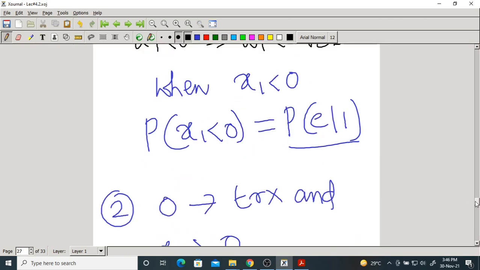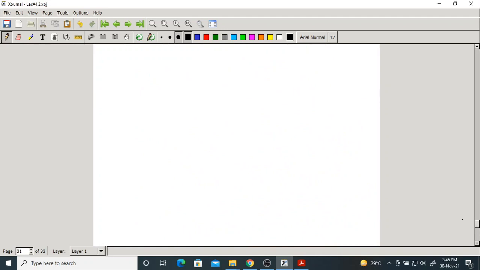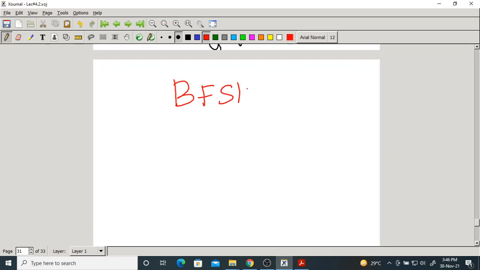Now let us go to the next modulation scheme, that is BFSK, where B stands for binary, which means M equal to 2. Frequency shift keying, which means here we have to change the frequency. In BPSK, we changed the phase of the carrier.